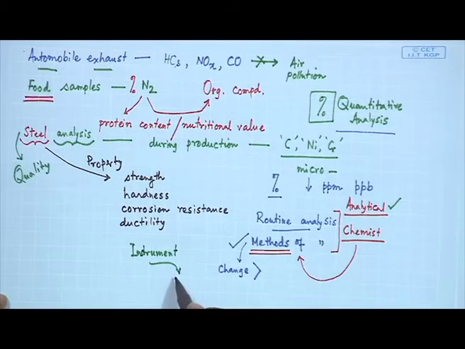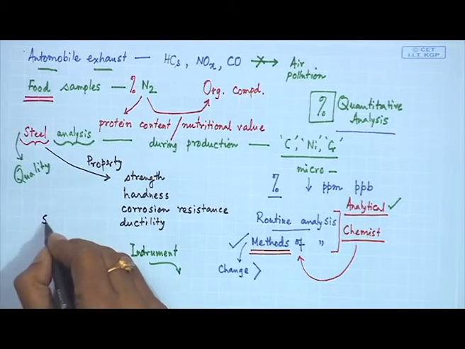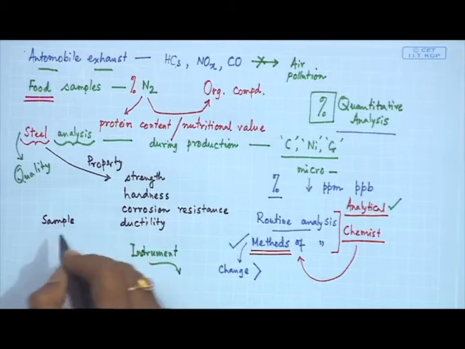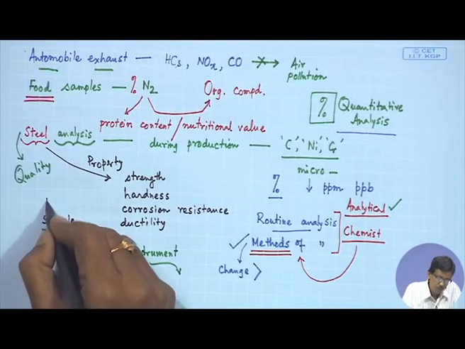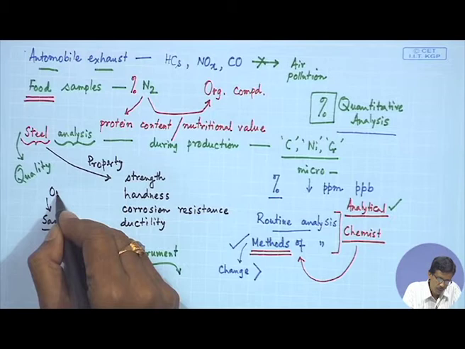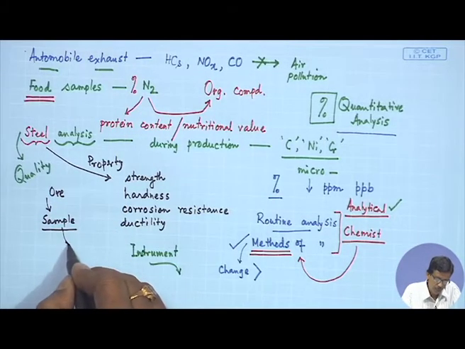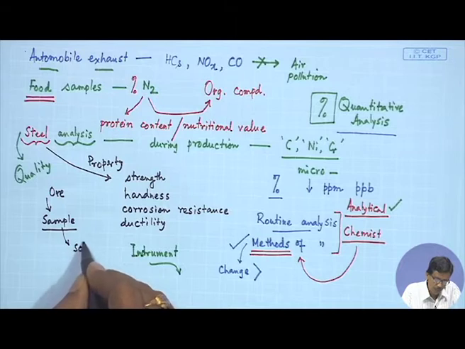So, instrumental methods of analysis can have some steps, and those steps we get from the raw sample. Suppose it is an ore sample. So, we take the ore sample, and suppose we want to analyze it in solution.